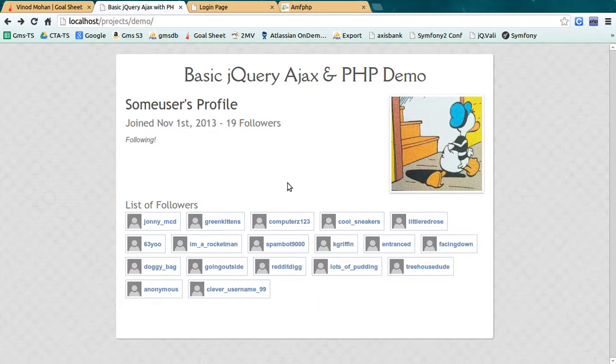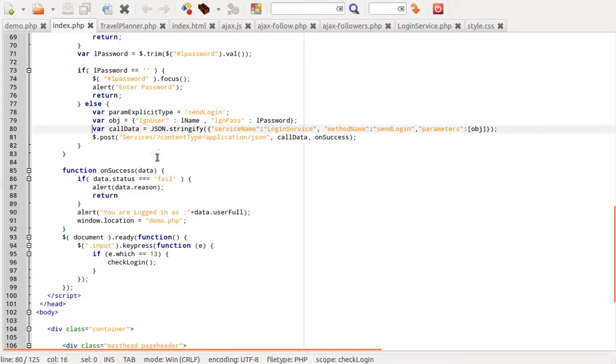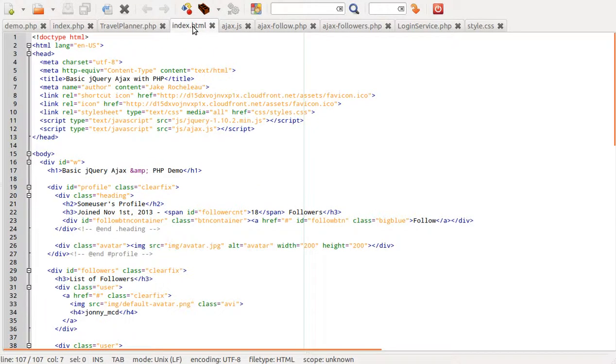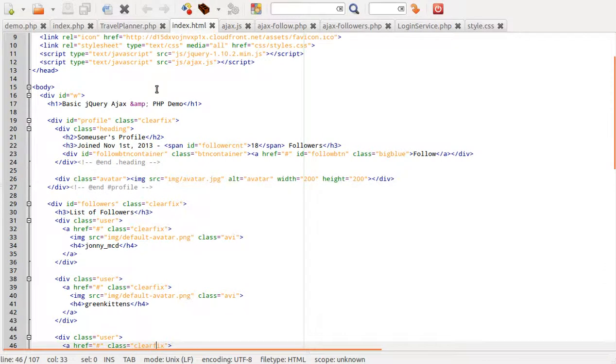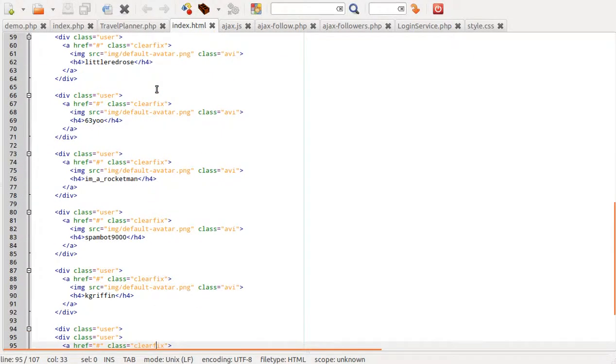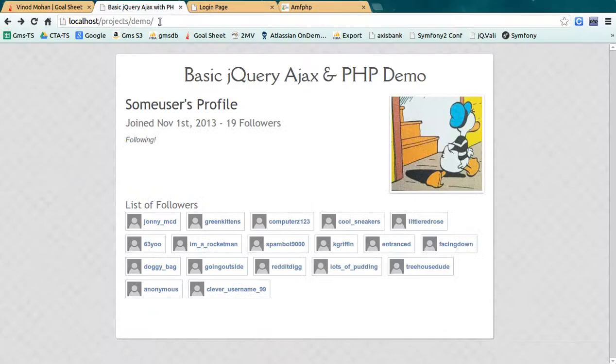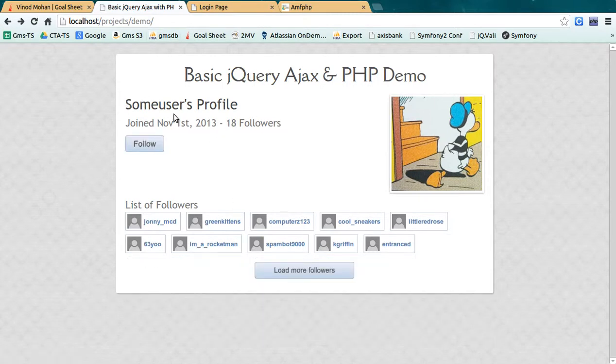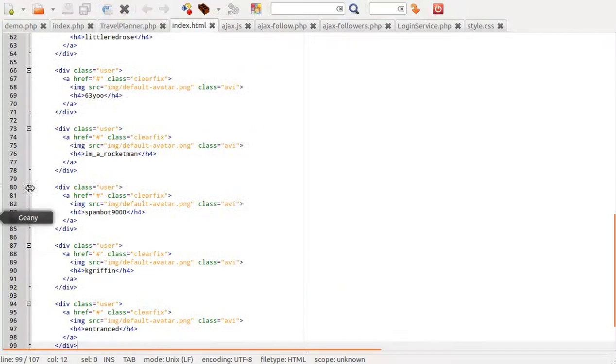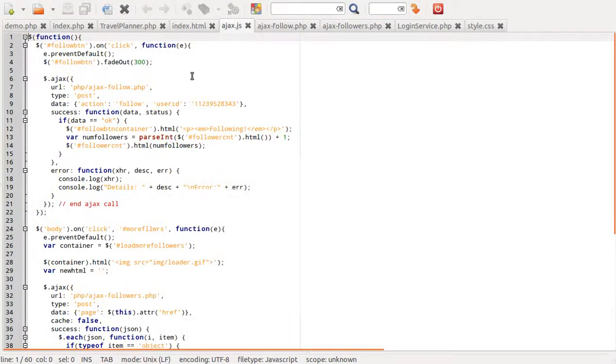It looks simple, but the backend code is bad. Let me show you the code. This is the index page with the basic information whenever the page loads. And this is the Ajax call, and you can see this JS.